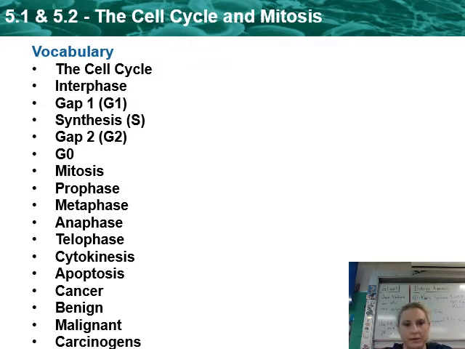So we have the cell cycle, interphase, gap 1, which we abbreviate G1, synthesis with an S, gap 2, again abbreviate G2, G0, mitosis, prophase, metaphase, anaphase, telophase, cytokinesis, apoptosis, cancer, benign, malignant, and carcinogens.